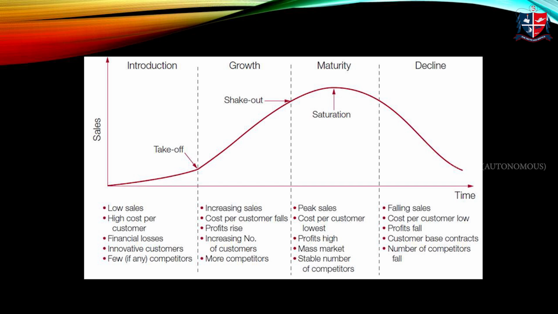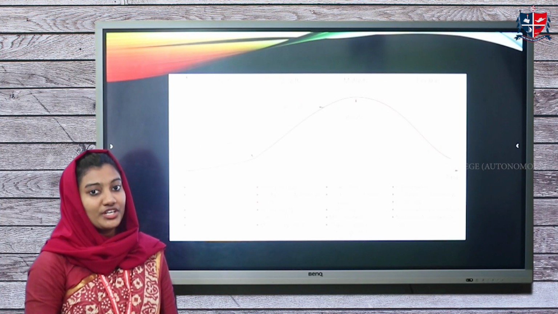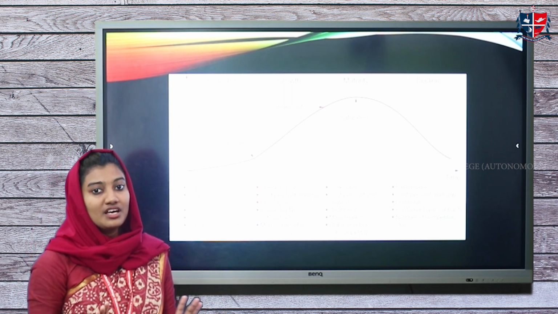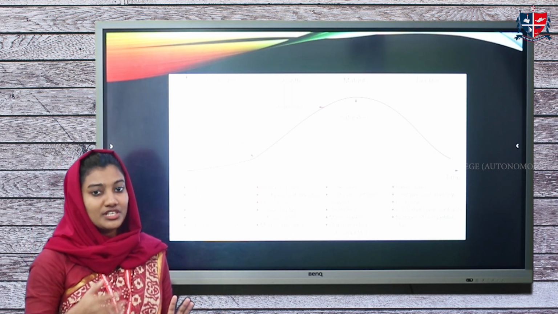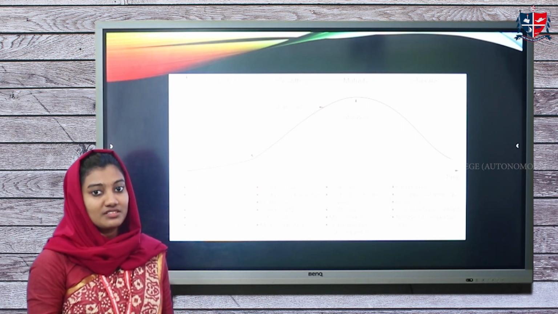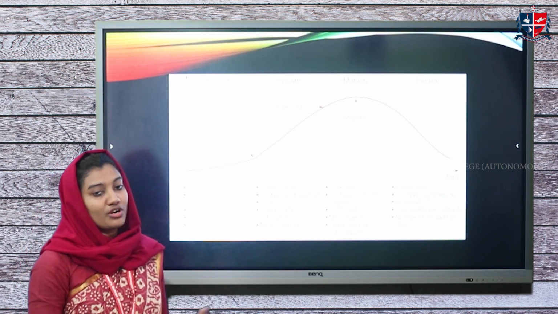During the fourth stage, the manufacturer will identify that the product is losing its market share, and the manufacturer will be ready to withdraw the product from the market. There is no more life for the product after this decline stage, so the manufacturer will be ready to withdraw the product from the market. During the last stage, there is no more promotion or investment done because there is no use of it. It is going towards loss. So the manufacturer will be withdrawing from all the investment activities. So these are the four stages of the product life cycle.